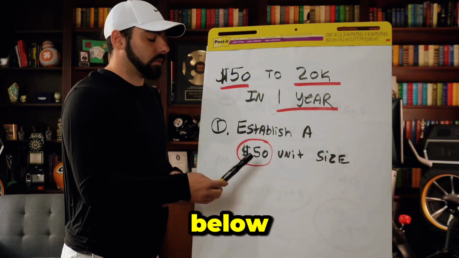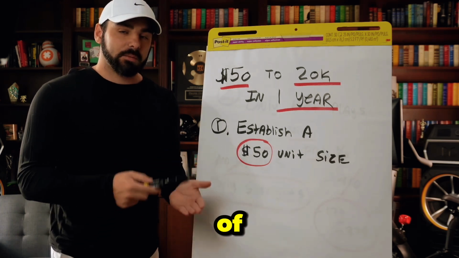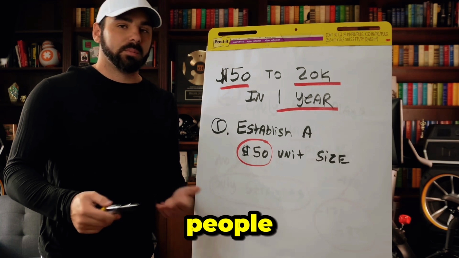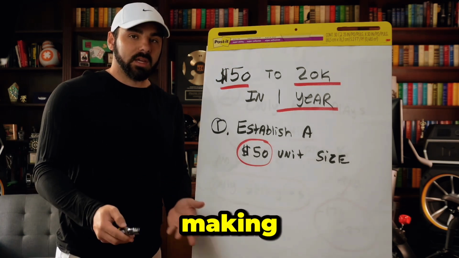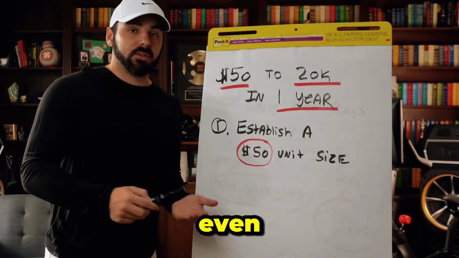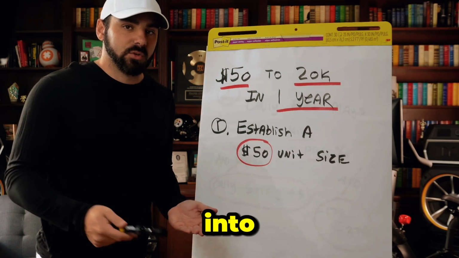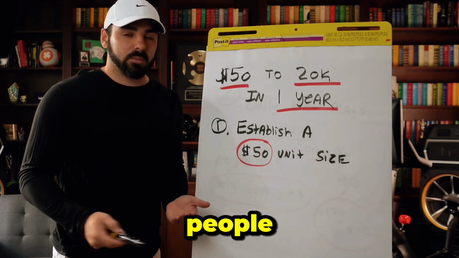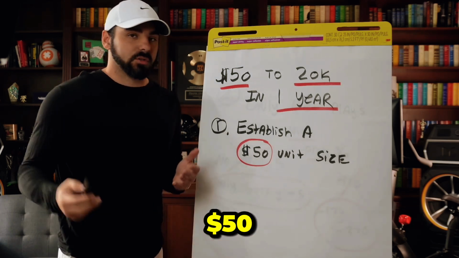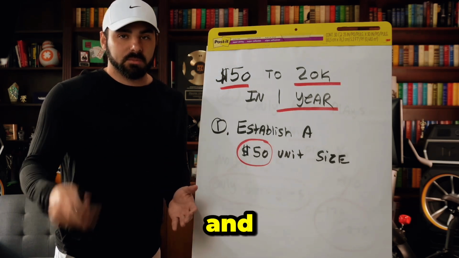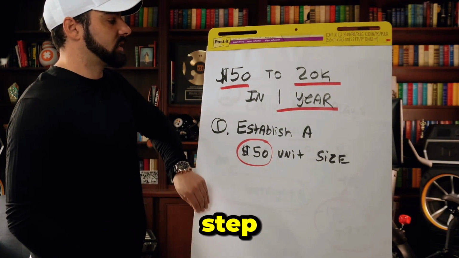And like I said, below $50 per bet, the only problem with that is the type of bets that you're going to be doing. Most people aren't satisfied with them, so it's very hard for them to stay consistent because you will be making a smaller amount of money, even though, like I show you in this video, gradually long term, you could turn that into pretty big growth. Some people just aren't going to be satisfied with it. So I found a median to be about $50 per bet to where you could start and still be satisfied from the beginning all the way to the end. So let's get to step two now.